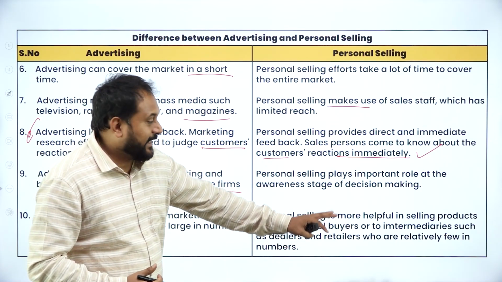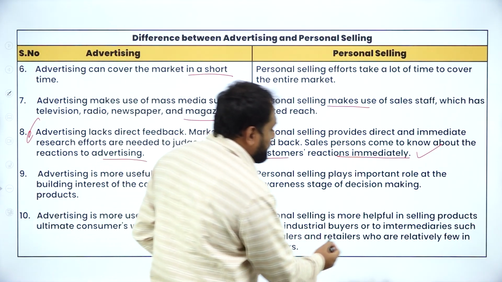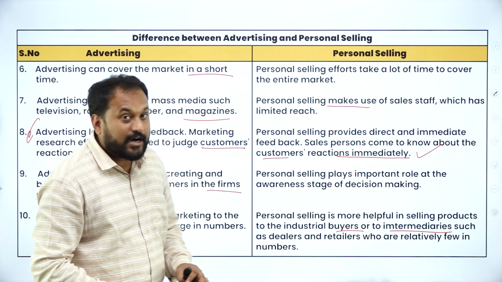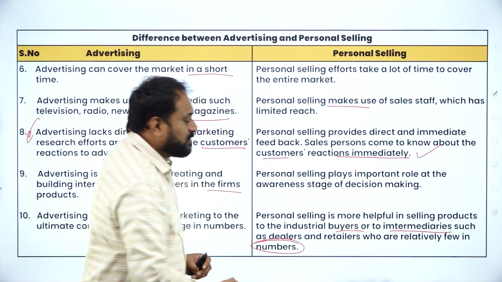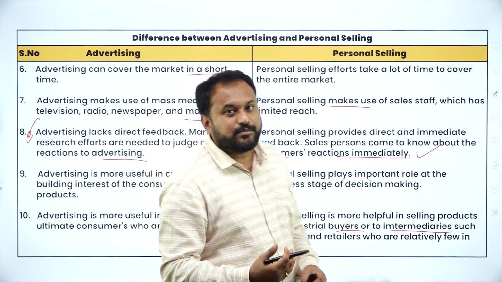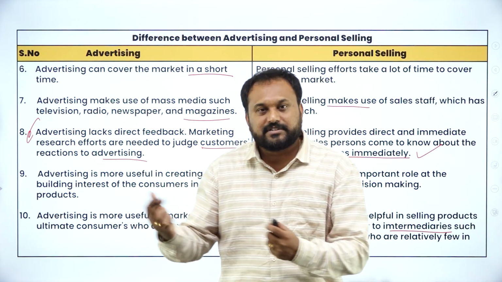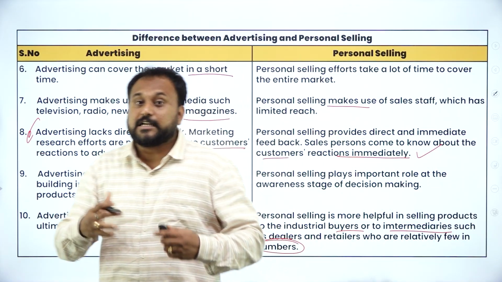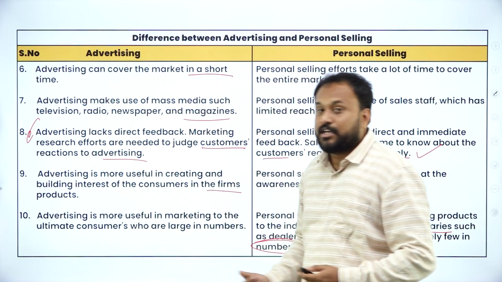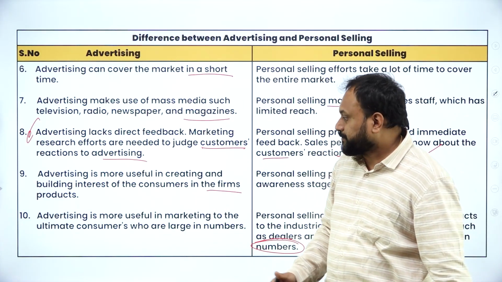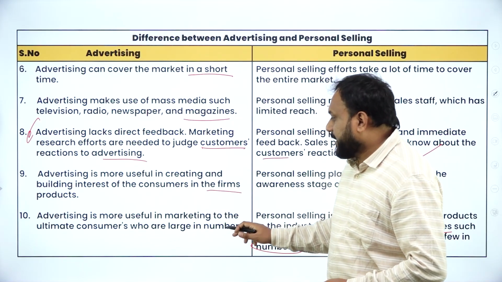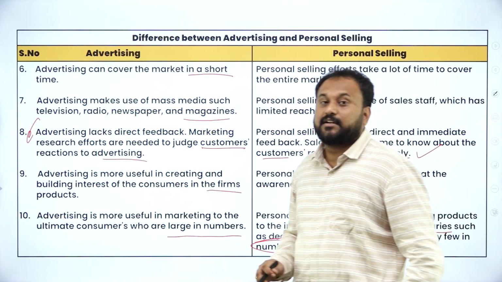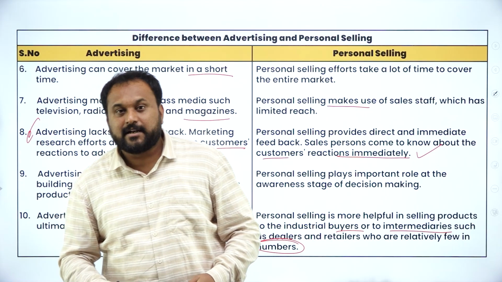Personal selling is more helpful in selling products to industrial buyers or to intermediaries such as dealers and retailers who are relatively few in number. So you can't reach everybody, right? Whom you can reach is B2B, business to business, or intermediaries, or the wholesaler or retailer, but not the customers at large. But with advertisement, you can reach anybody, unlimited. Advertising is more useful in marketing to the ultimate consumers who are large in number. So these are the differences between advertising and personal selling.